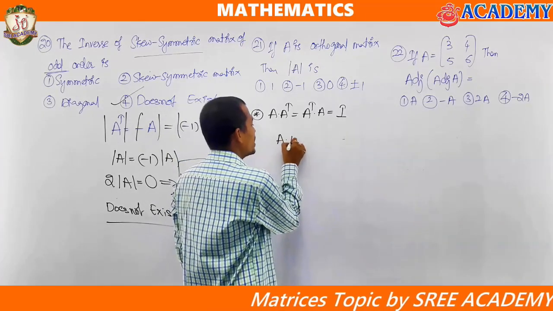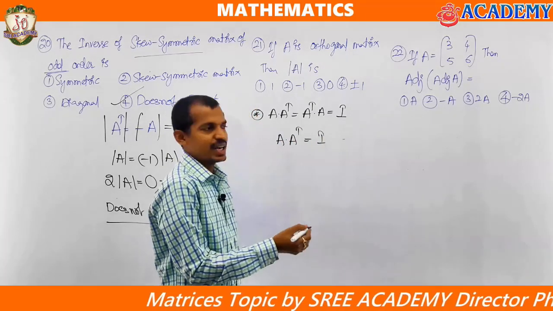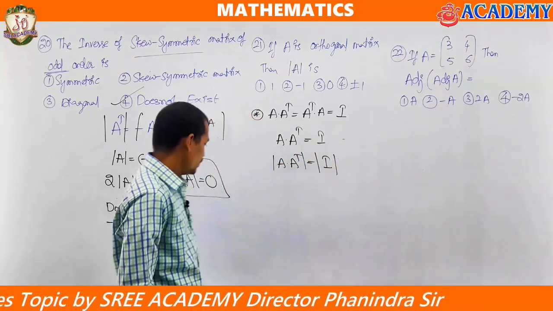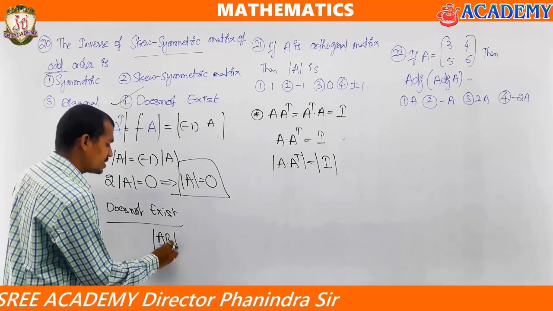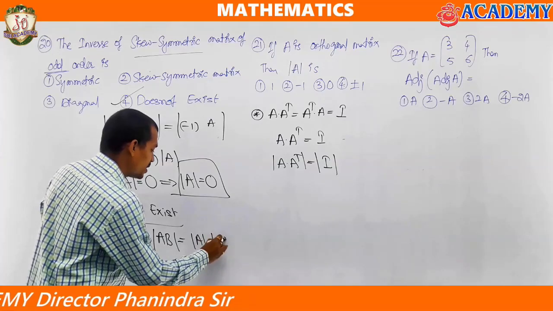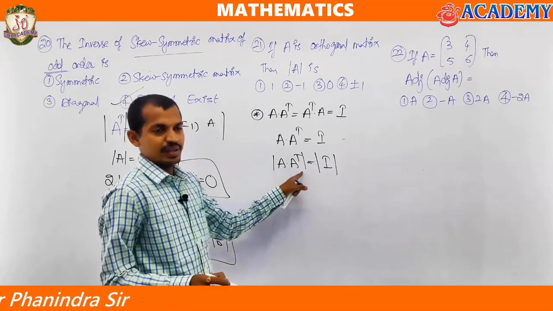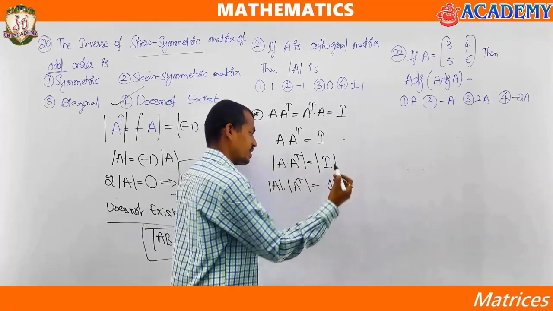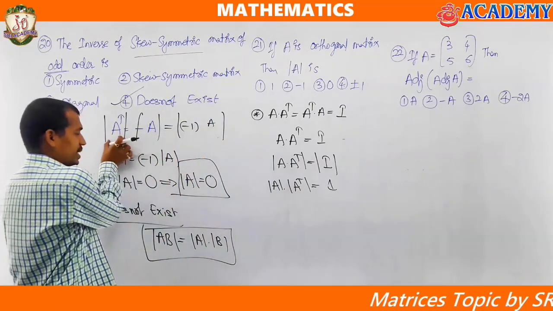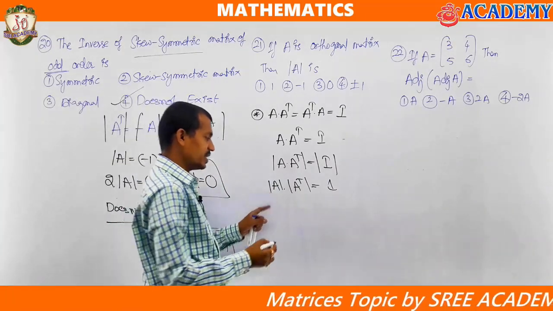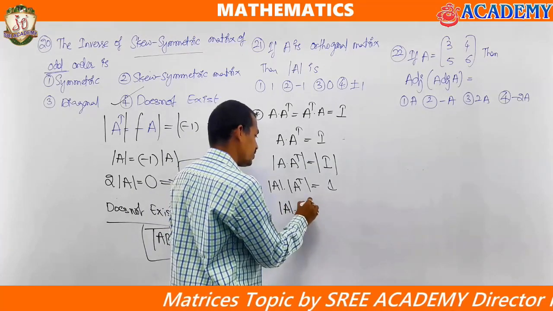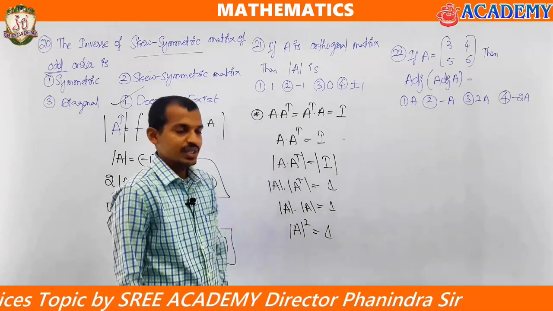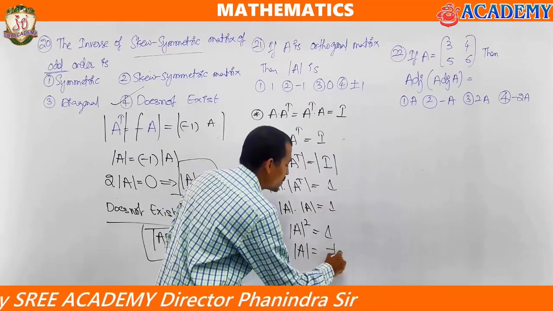Simply I am checking A into A transpose equals to I. Once again I am taking determinant on both sides: determinant of A into A transpose equal to determinant of I. We know very well determinant of AB is always going to be determinant of A into determinant of B. From there determinant of A into determinant of A transpose equal to determinant of I, which is always going to be 1. Already we know determinant of A transpose equals determinant of A only, so determinant of A into determinant of A equal to 1. From there determinant of A whole square equal to 1. Now determinant of A equals to what? Simply plus or minus 1.